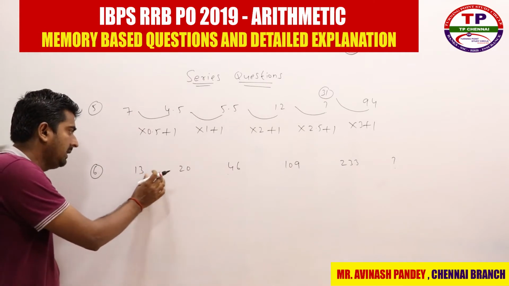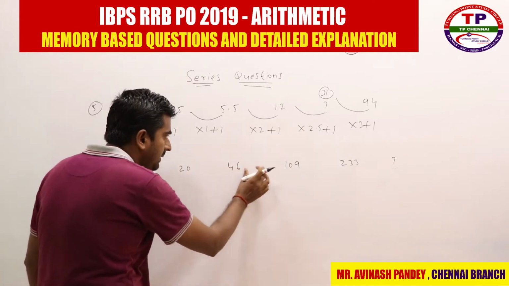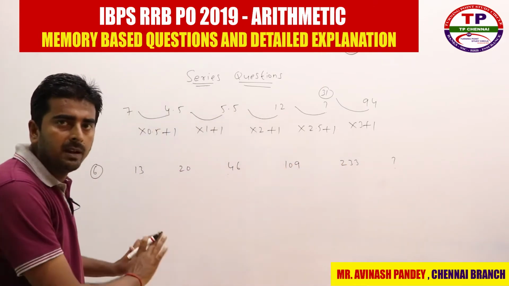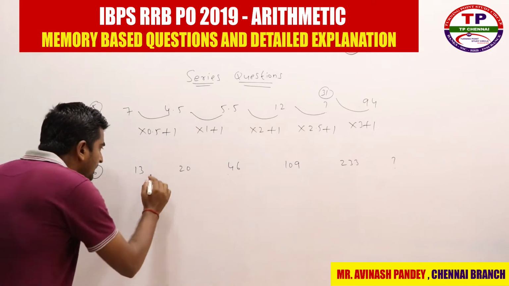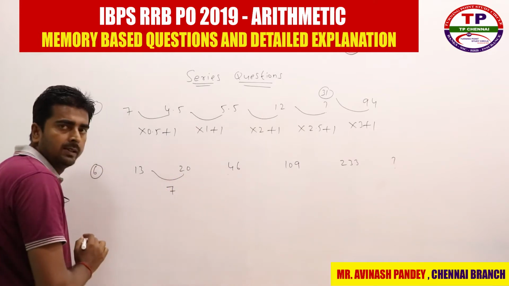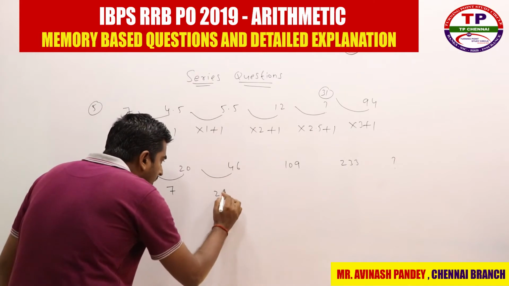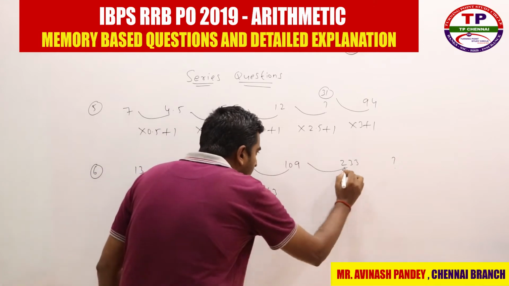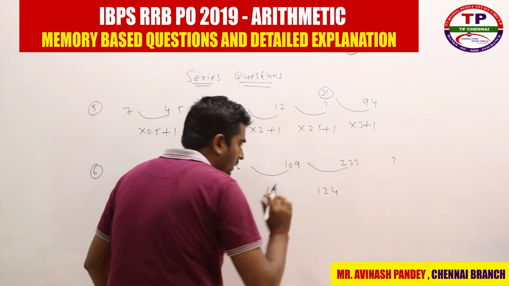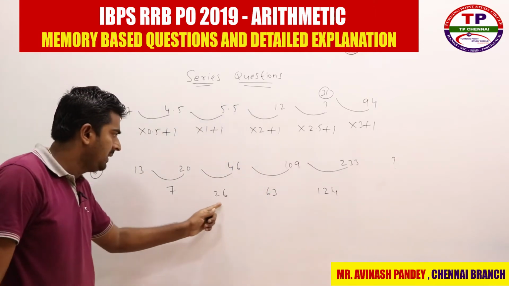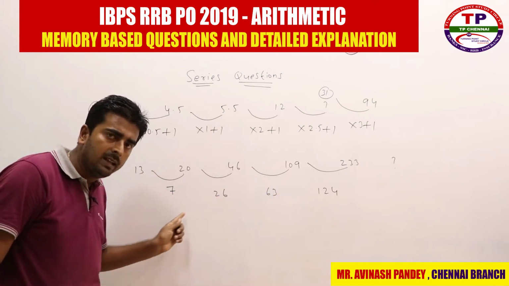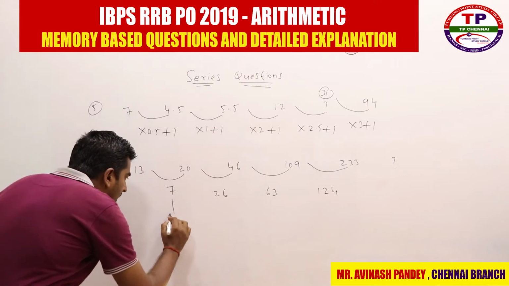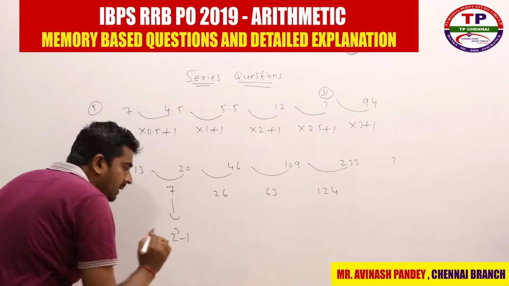Now come to the 6th one. They have given you 13, 20, 46, 109, 233 and question mark, right? Again multiplication logic won't be there. So when you see the difference here, how much difference is there? 7. Here how much difference is there? 26. Here how much? 63. Here how much? 124. So 7, 26, 63, 124. After seeing these differences, can you identify what is the pattern?